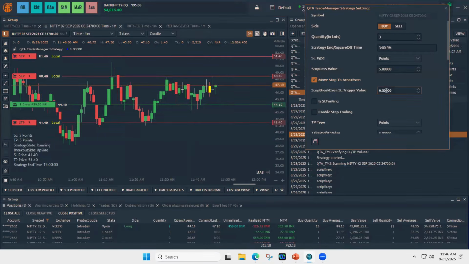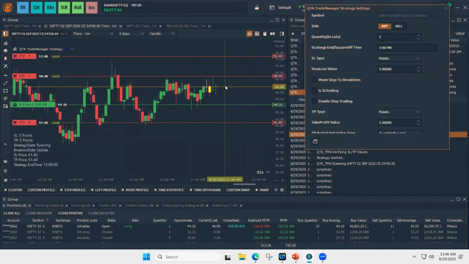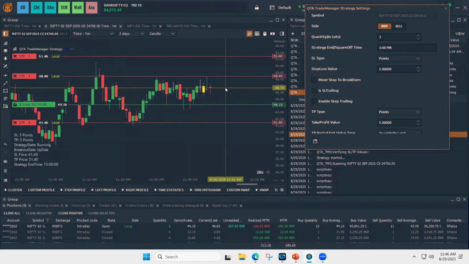Suppose in this case, if I had kept move stop to break even at 0.5, this would have changed it to here. And since the initial take profit got triggered, I could still be in a profitable position, and I could have been in the break even stage.